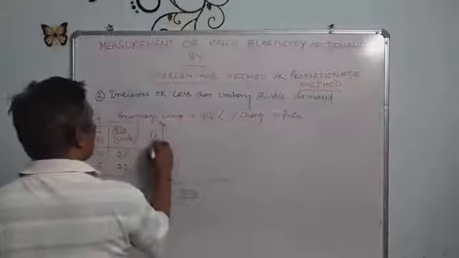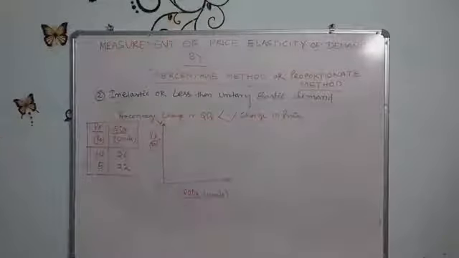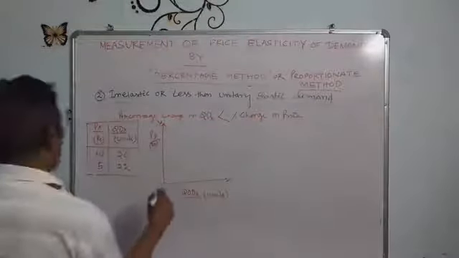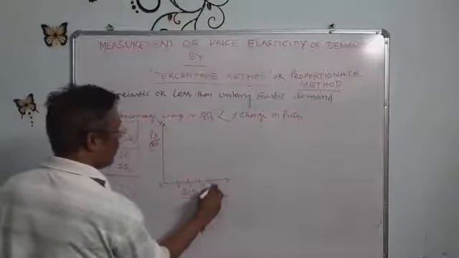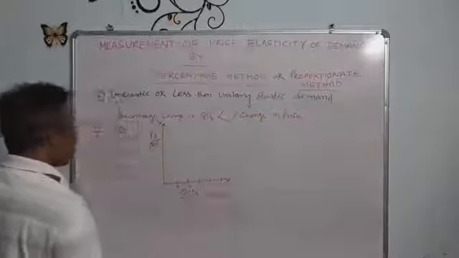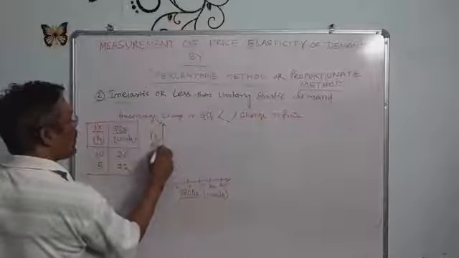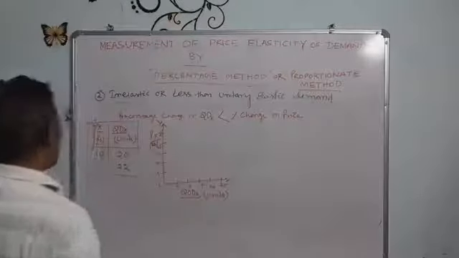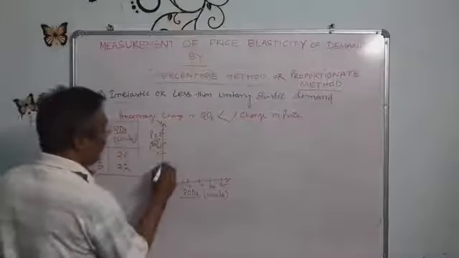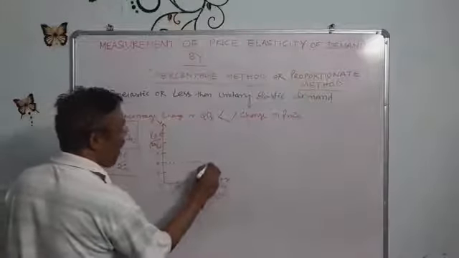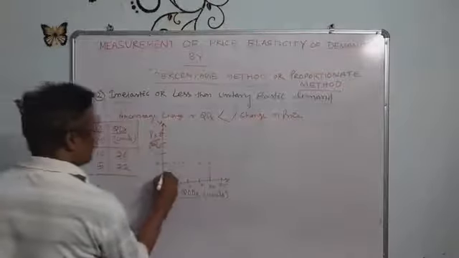This is in rupees and this is in units. 5, 10, 15, 20, 25, and similarly 5, 10, 15, 20, 25. 10 rupees, 20 units. 5 rupees, 22 units.